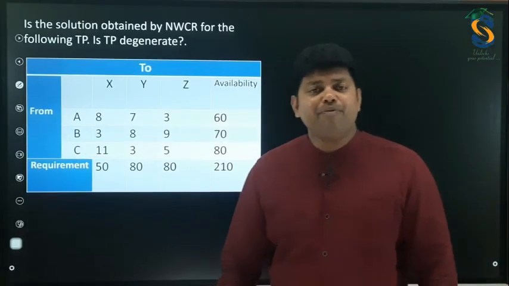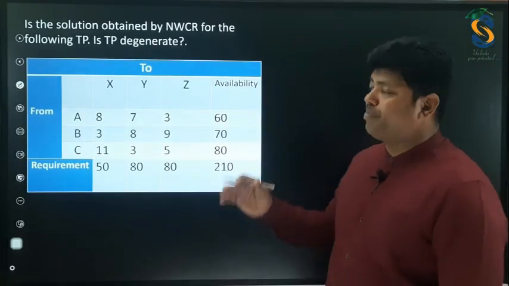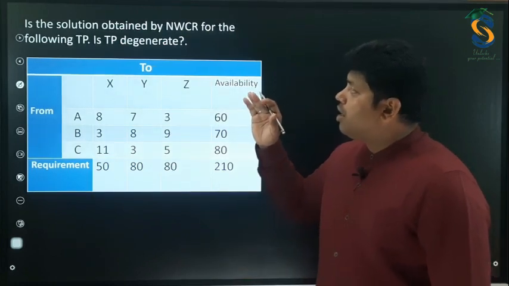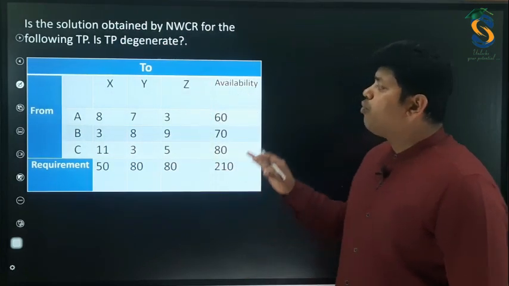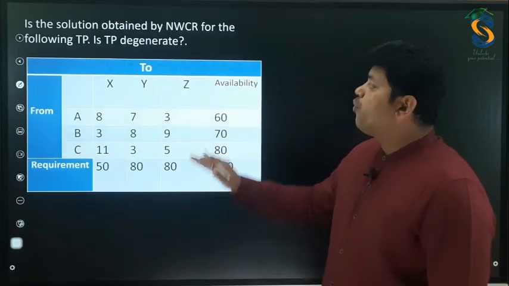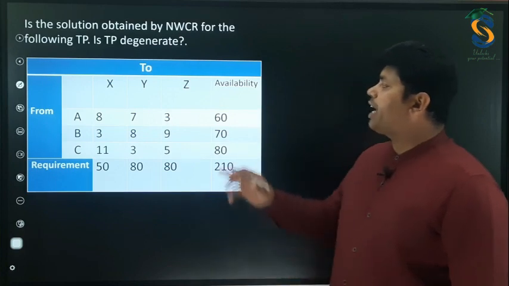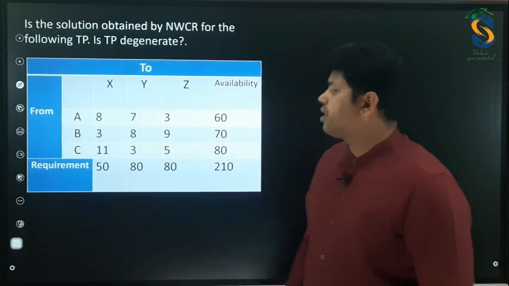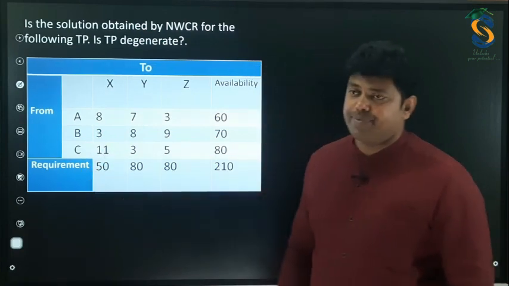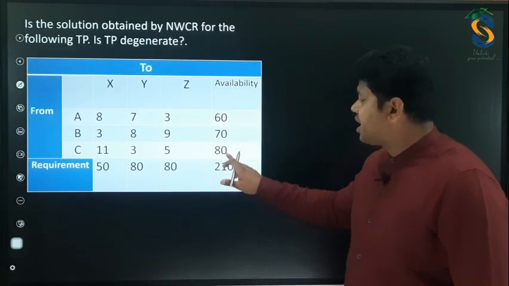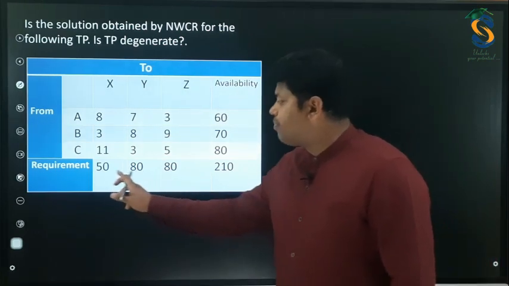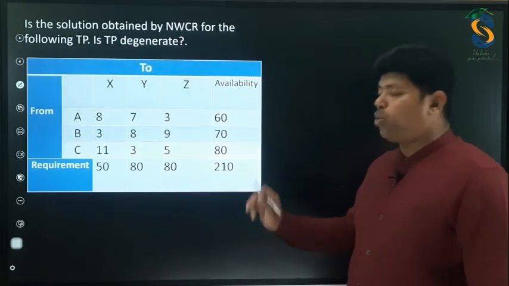Let me first explain this problem, then we can solve it. The problem consists of one table, which says to and from, and the availability, and then requirement. When you add up these 3, you will get 210. Similarly, when you add up these 3, you will get 210.